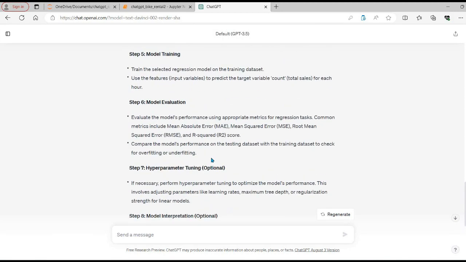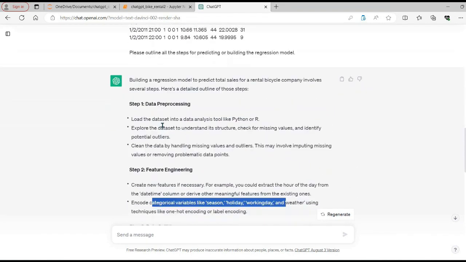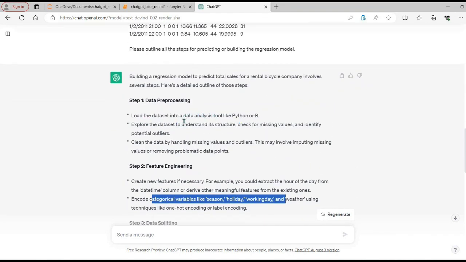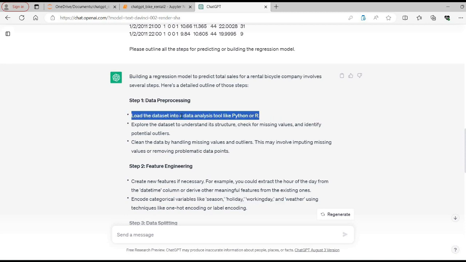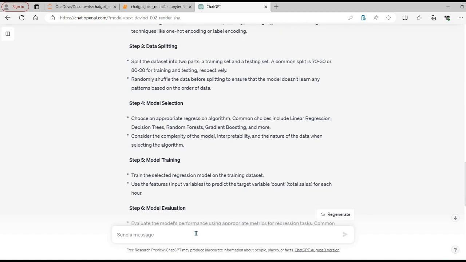So let's go one by one. The first step is to load our data set into a tool like Python. So let's say we now need to load our data set. The way I will tell ChatGPT is: let's start with step one. Load the data set into Python notebook and provide some basic information about the data.